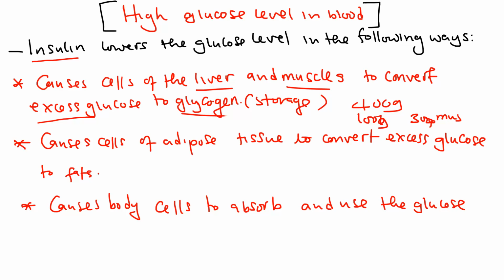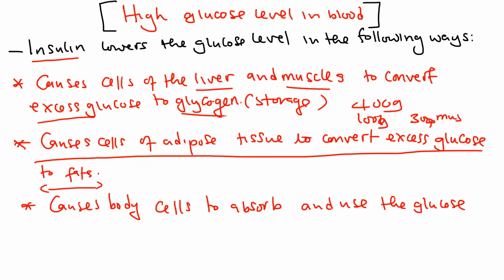Now, if you still have excess glucose in the blood, the insulin causes the cells of the adipose tissue to convert the excess glucose to fats, and they are stored under the skin and also around the delicate organs such as the heart, the intestines, etc. Then it causes the body cells to absorb and use the glucose. Some of the glucose is used by the body during the process of respiration. So that is how the body responds to high glucose level in the blood.